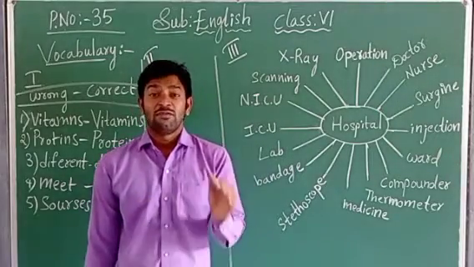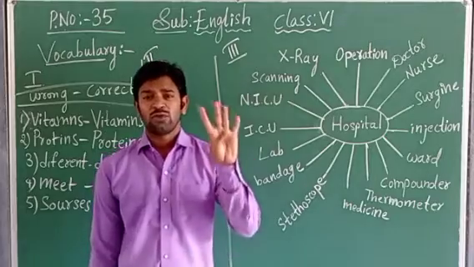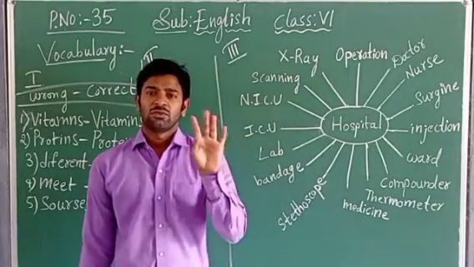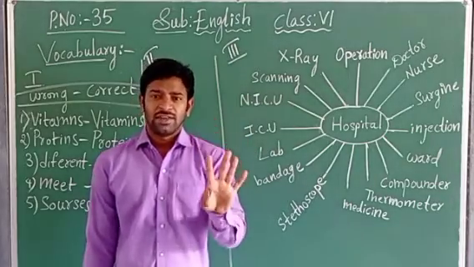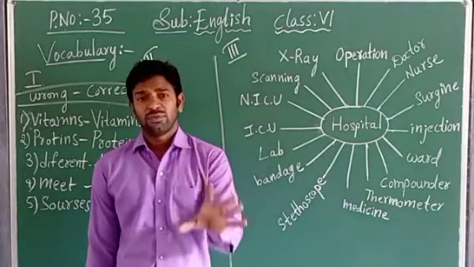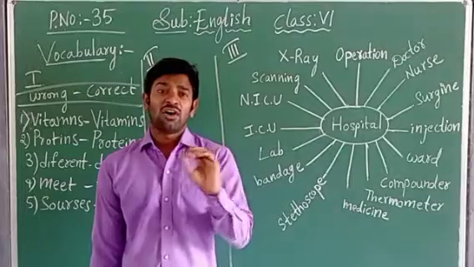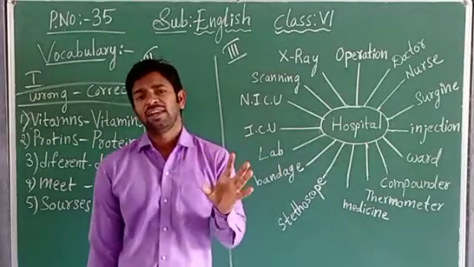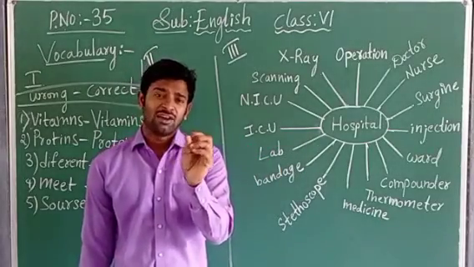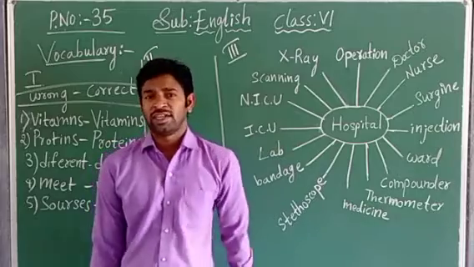Odd is nothing but that which is not related. Suppose 4 words are given. From those 4 words, 3 are related to each other, but the other one will not be related. So that unrelated word will become the odd one here. Got it, children?